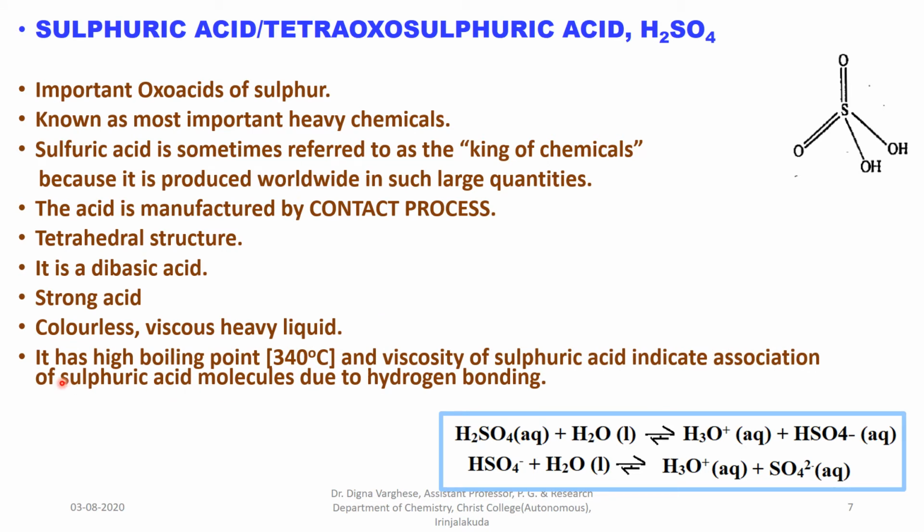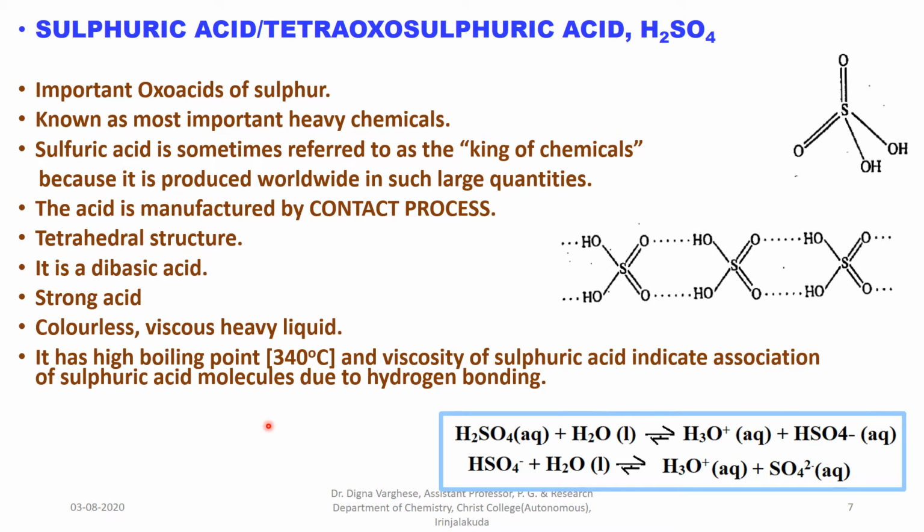It has a high boiling point, that is 340 degrees Celsius, and the viscosity of sulfuric acid indicates the association of sulfuric acid molecules due to hydrogen bonding. In between the molecules, it forms intermolecular hydrogen bonding, where one of the oxo-oxygen atoms of the sulfuric acid is hydrogen bonded to the hydrogen atom of the neighboring sulfuric acid molecule. So it is a highly viscous liquid.